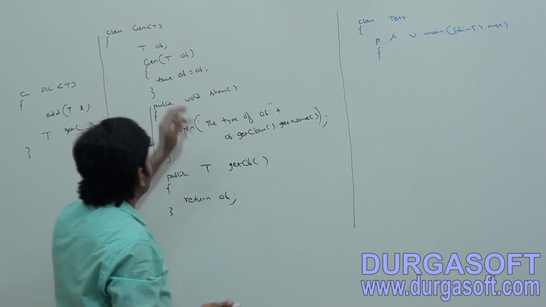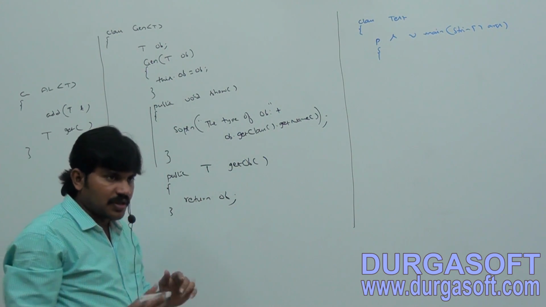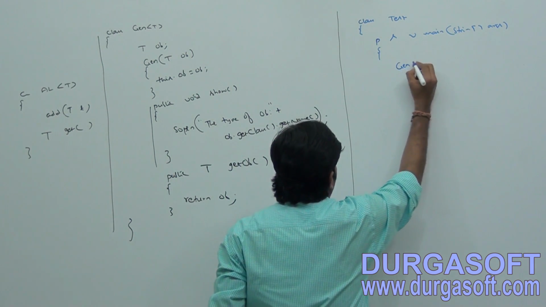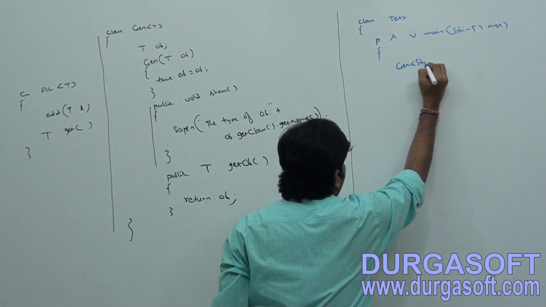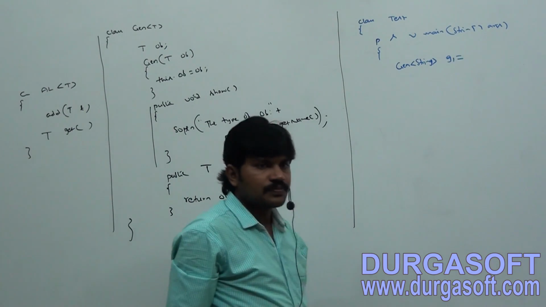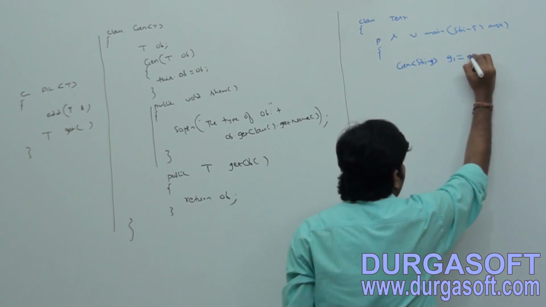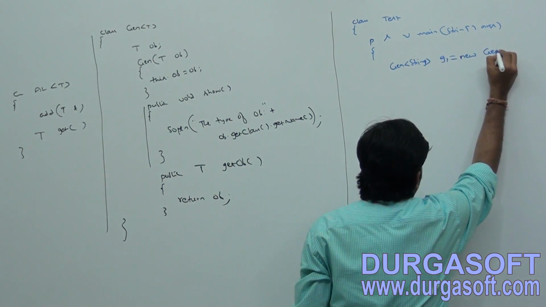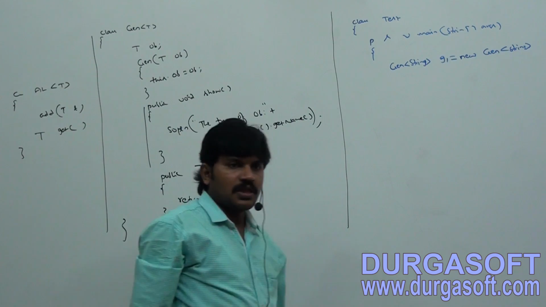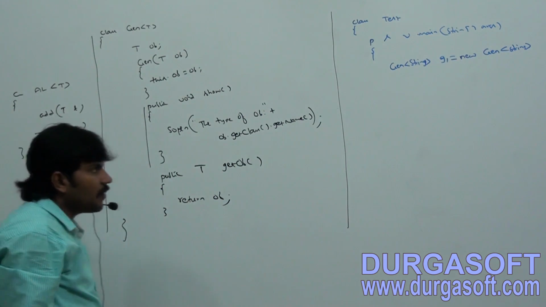A Gen object of string type I want to create. Then what is the way? Gen of String G1 is equal to new Gen of String.